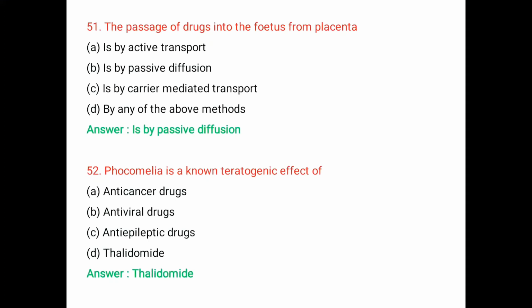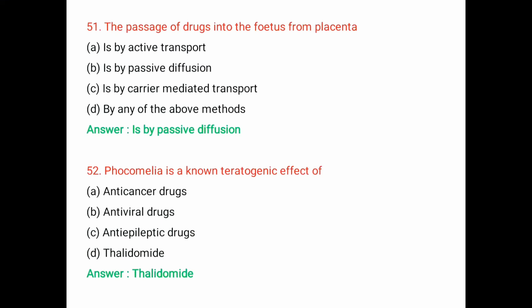Question number 52. Phocomelia is a known teratogenic effect of: A. Anti-cancer drugs, B. Antiviral drugs, C. Anti-epileptic drugs, D. Thalidomide. The right answer is thalidomide. Phocomelia is a congenital disorder that develops very short limbs in the fetus, that is, hands or feet are very closely attached to the trunk.